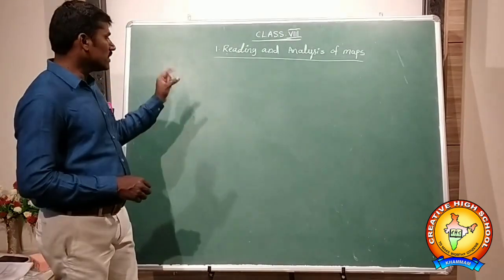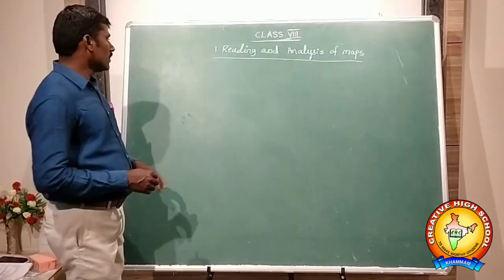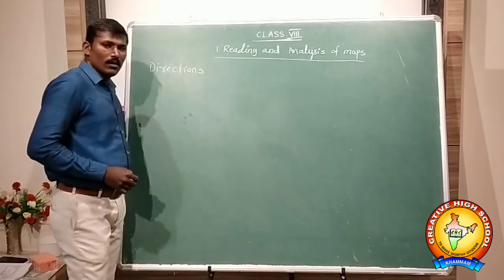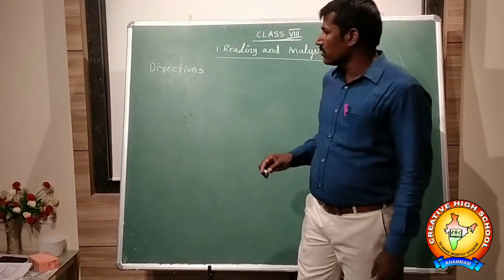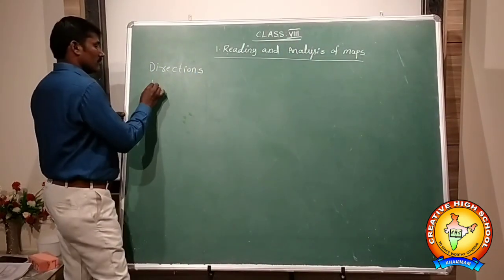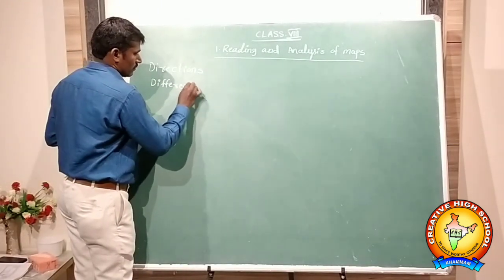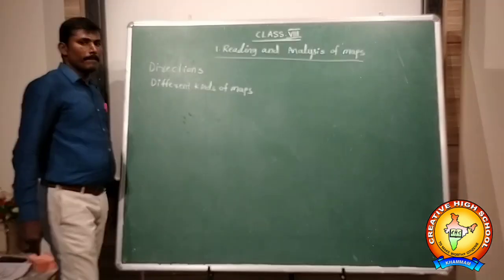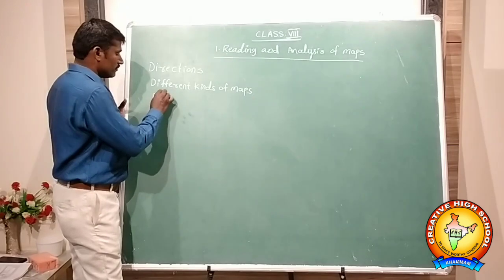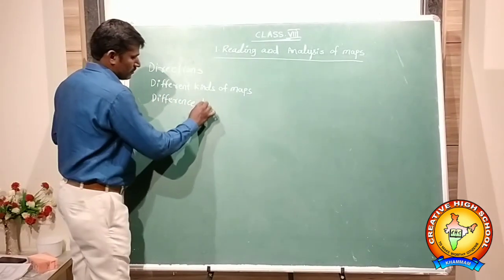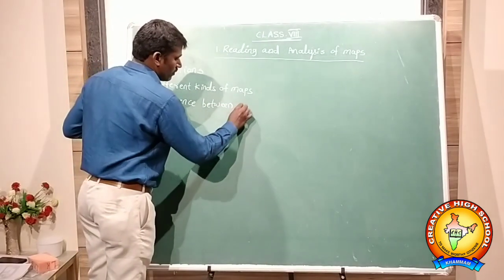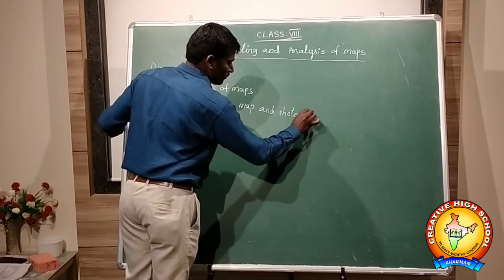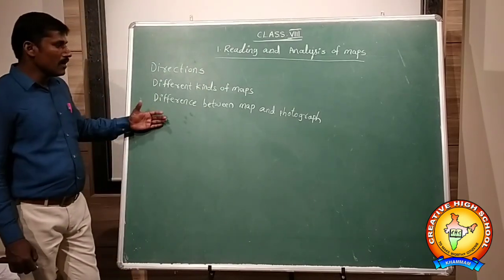Here, in our 6th and 7th standards, we learnt already about the directions, and as well as about the different kinds of maps, and the difference between map and photograph.